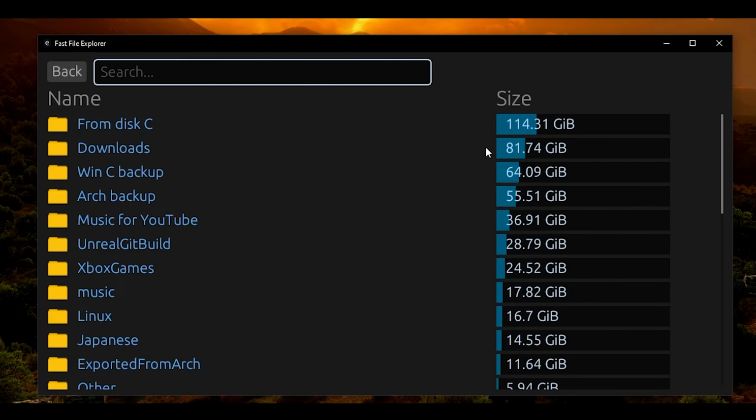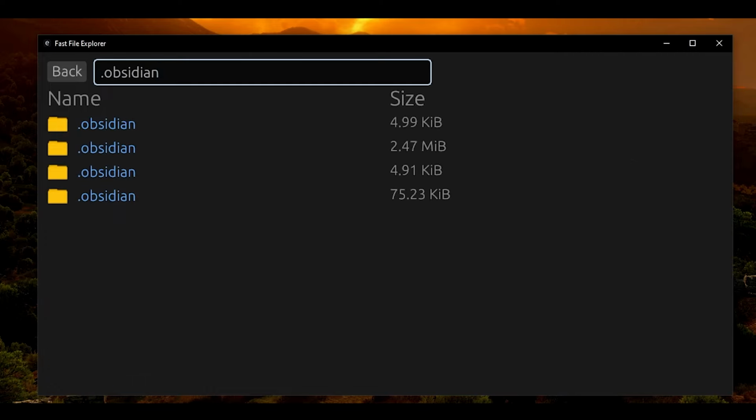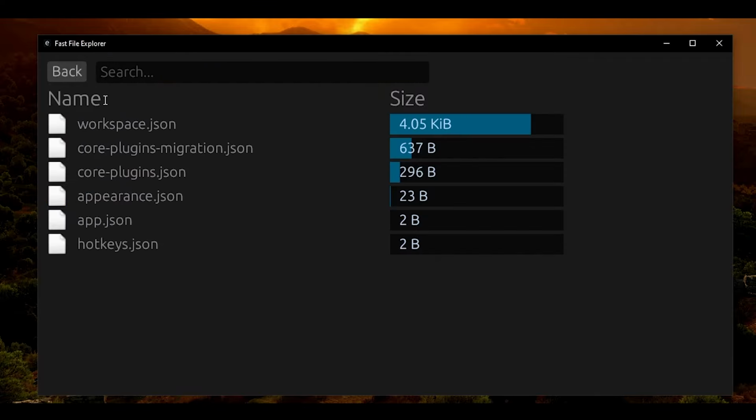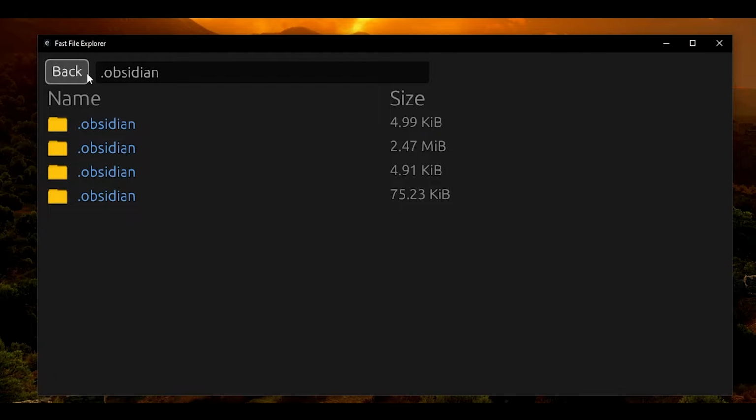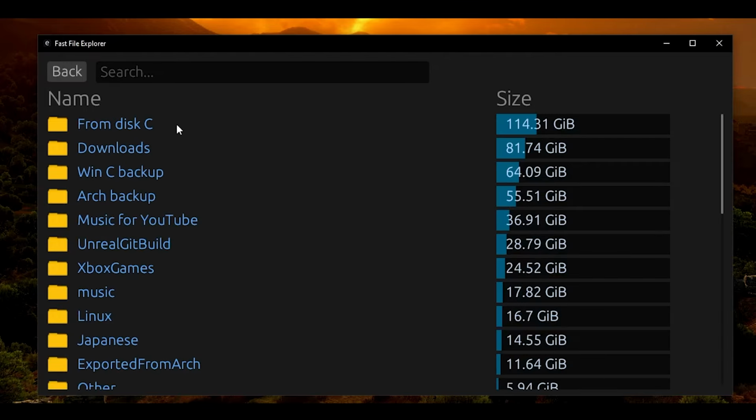And on day 6, I polished everything up. I have this search bar where I can type, for example, .obsidian, and when I press enter, it instantly finds all the files that have .obsidian in them. The other cool feature is I can press back and it remembers that I've searched for .obsidian and shows the appropriate results, and pressing back again shows the appropriate folder I was in.